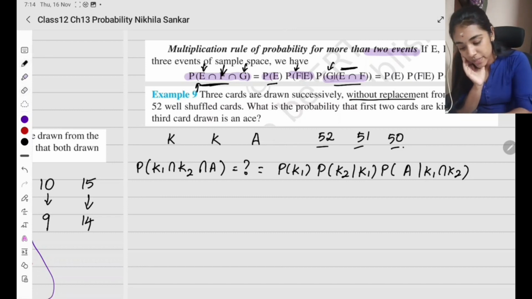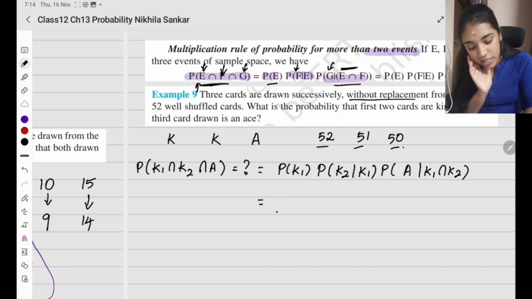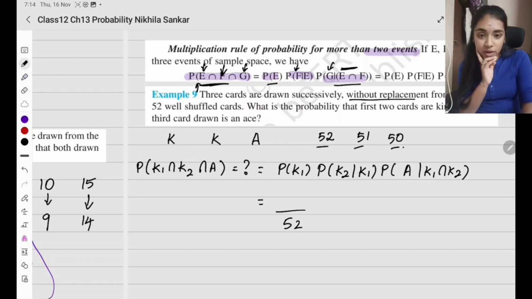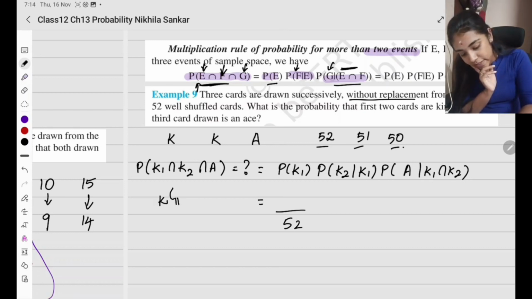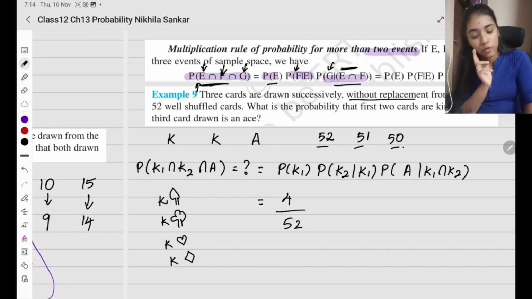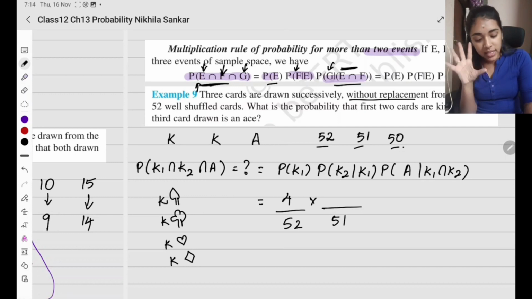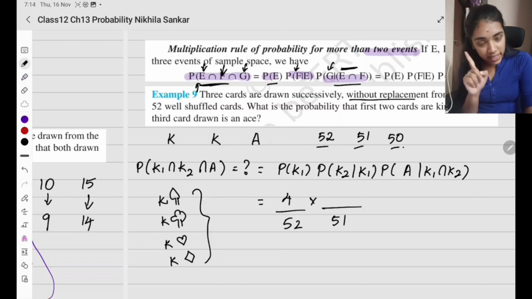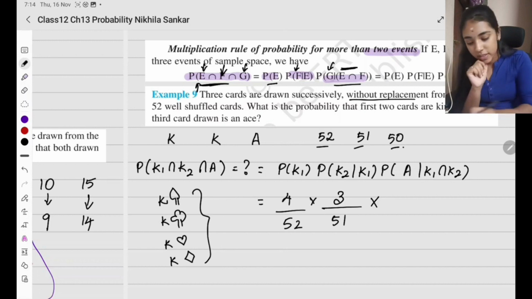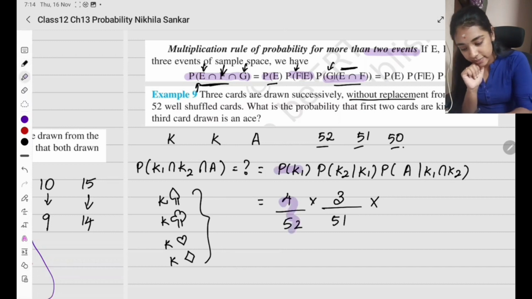So what is this going to be? This is the probability of taking a king. There are 52 cards in total, and how many kings do you have? King of spades, king of clubs, king of hearts and king of diamonds. There are 4, so I have 4 possibilities of taking the first king. Now second, without replacement, so the total number of cards has reduced. Now out of 4 kings, one king has already been taken. So how many kings are remaining? 3 king cards. Now the probability of this is going to be this. Understood?